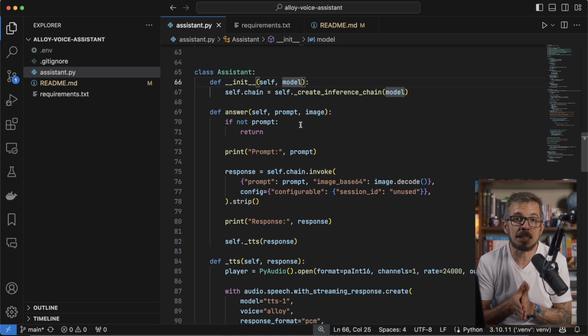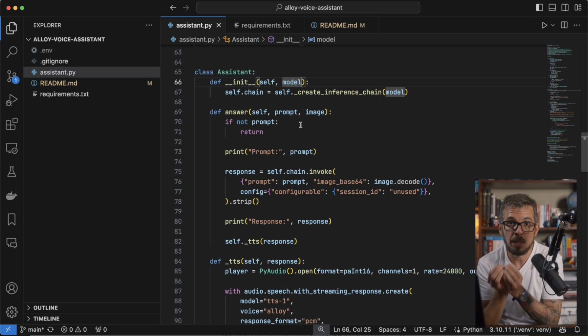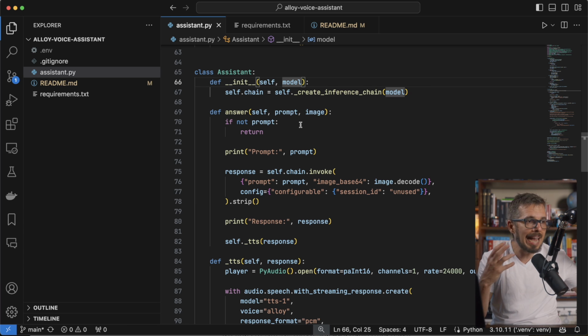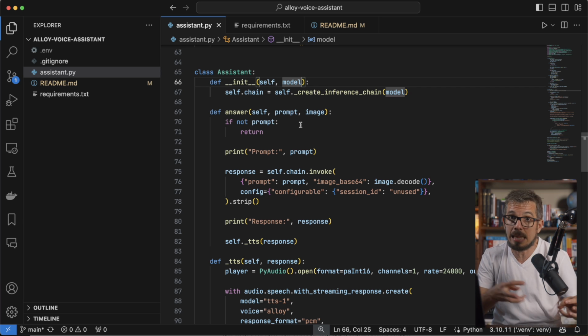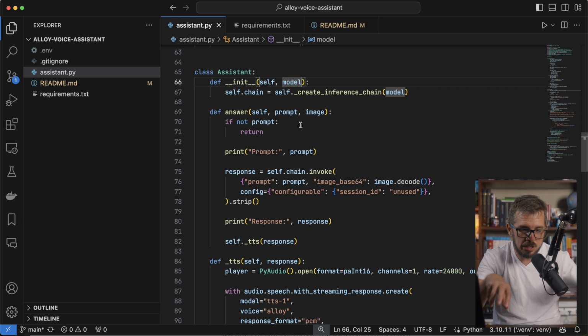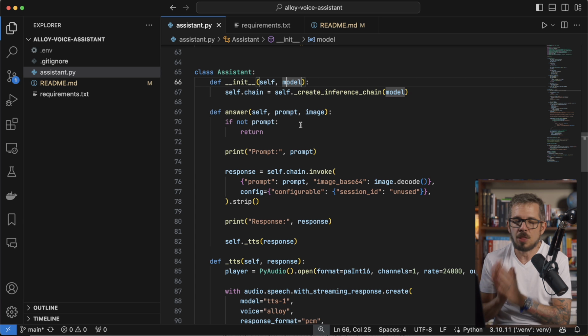LangChain makes my code beautiful. It also makes my code composable, meaning I can put together different components. I can mix and match and just build this Lego application with different components. You're gonna see that in a second. That is beautiful.